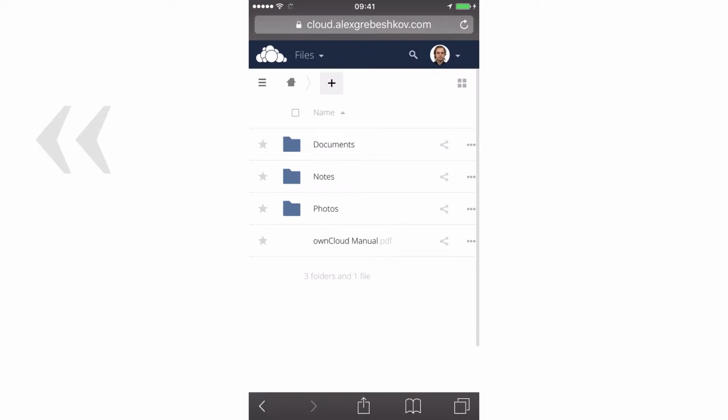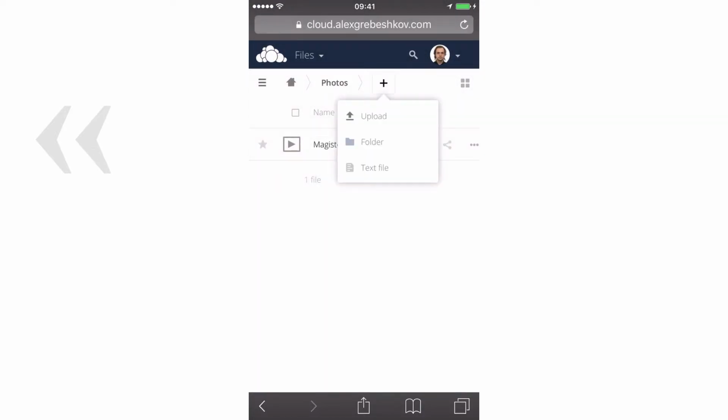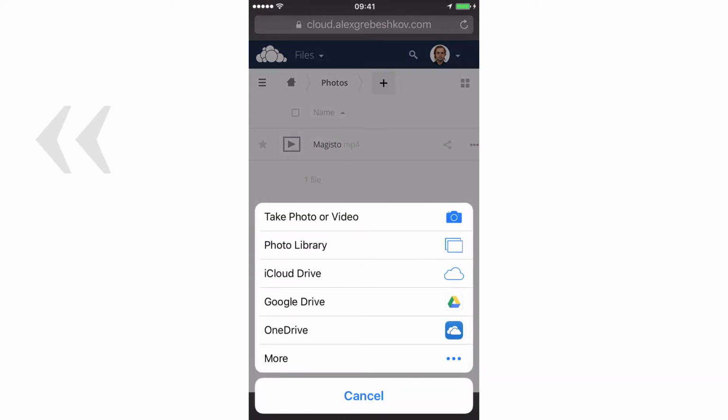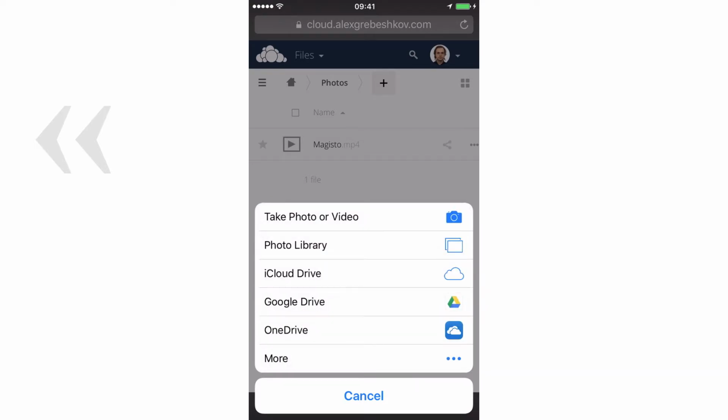I found that some of the functions are not very responsive or they tend to behave inappropriately in the mobile browser. But nevertheless, the native applications which are available in the App Store are not very useful either. So as you can see, you can upload photos or other files. You can switch to other applications.